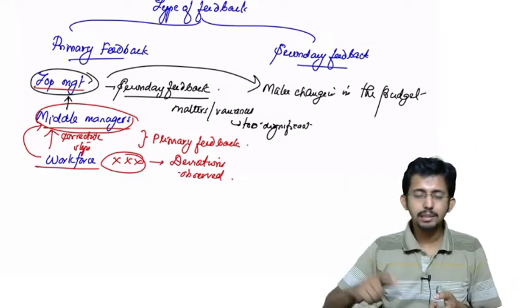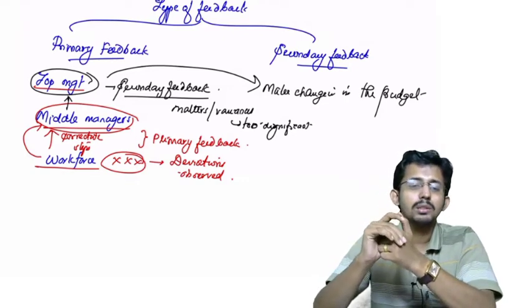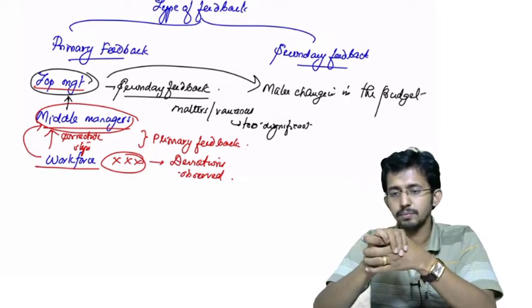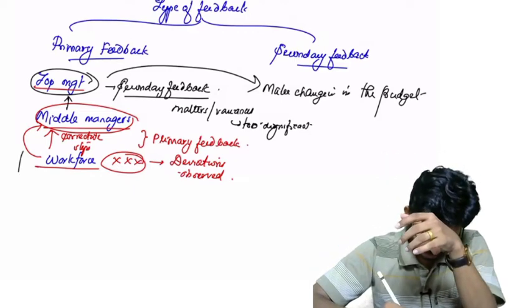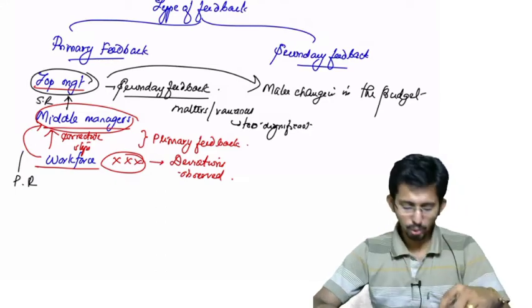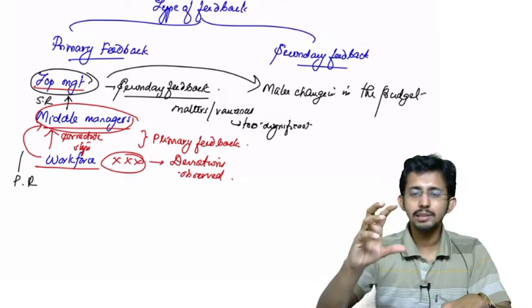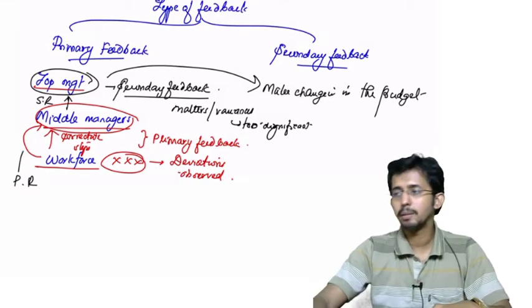So the middle managers report these incidents to the top management. That is known as secondary feedback or secondary reporting. So this is primary reporting, and this is secondary reporting. The feedback top management got is secondary feedback, and the feedback middle managers got is primary feedback.